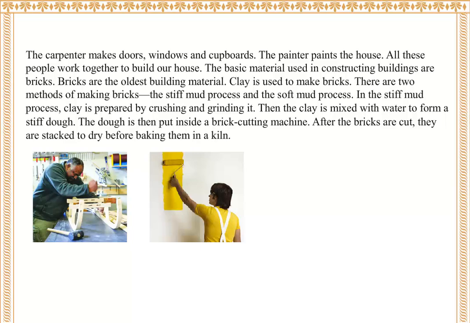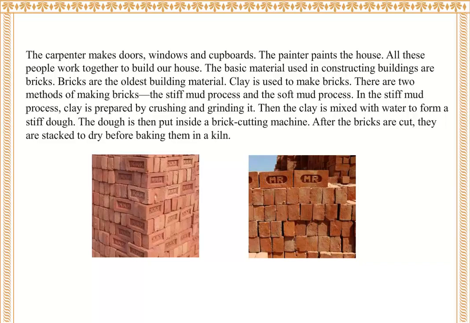The basic material used in constructing buildings is bricks. Bricks are the oldest building material. Clay is used to make bricks. There are two methods of making bricks: the stiff mud process and the soft mud process. In the stiff mud process, clay is prepared by crushing and grinding it. Then, the clay is mixed with water to form a stiff dough. The dough is then put inside a brick cutting machine. After the bricks are cut, they are stacked to dry before baking them in the kiln.